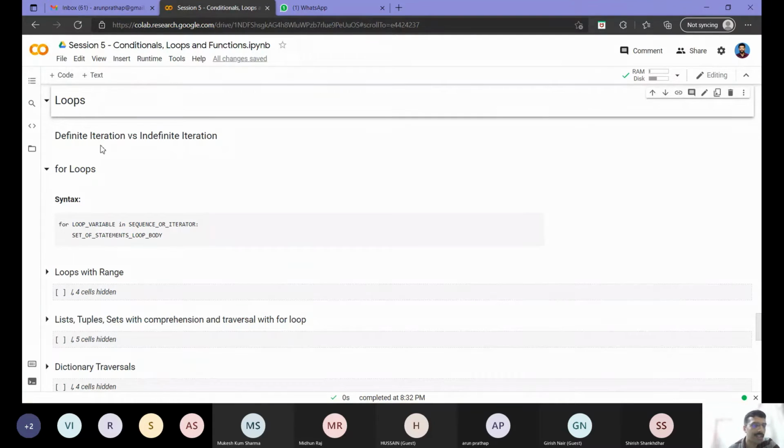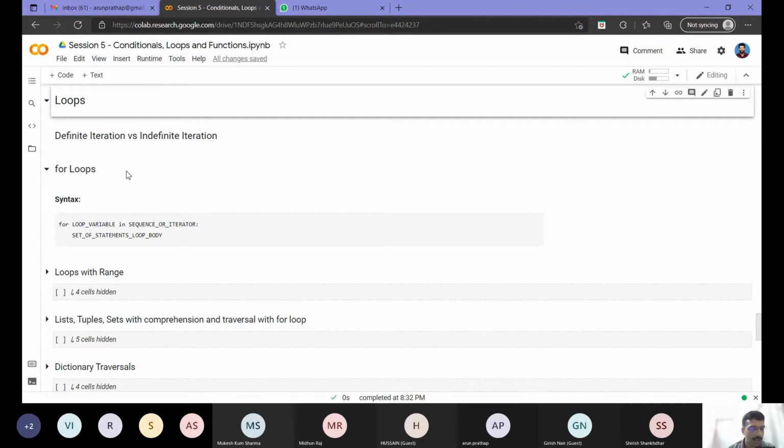Actually, the correct answer is you can use the for as well as the while loop for implementing both definite as well as indefinite iteration. It is only by way of convenience that we prefer for for definite iteration and while for indefinite iteration. There is nothing that stops you from implementing a definite iteration with a while loop or an indefinite iteration with for loops. I have given examples of that. I will not be covering that in this session. It is there in this notebook. You can go through it later since that is a slightly advanced concept. For the time being I will just restrict my discussion to definite iteration using for loops and indefinite iteration using while loops. A few of the examples of the opposite case I will also cover.